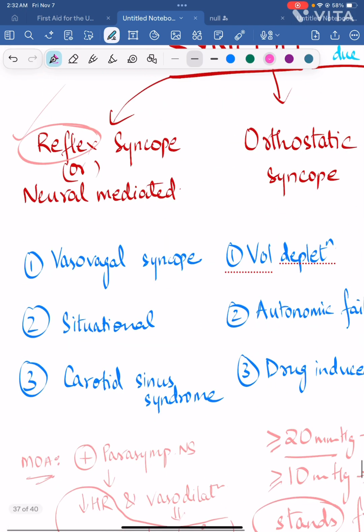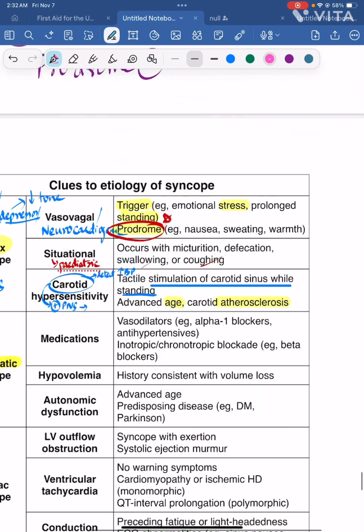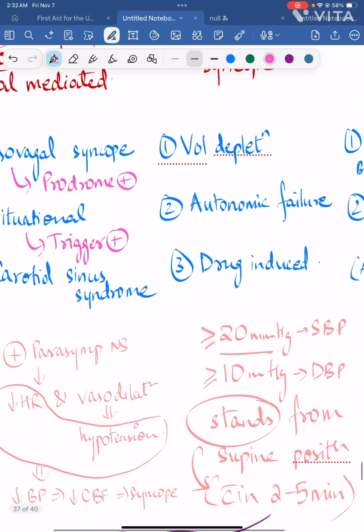Let's just briefly review the clues, right? For vasovagal syncope, there is a prodrome. For situational syncope, there is a trigger. What are those triggers? Coughing, micturition, defecation, swallowing, eating. All of these are the triggers, and it usually occurs in the pediatric population.